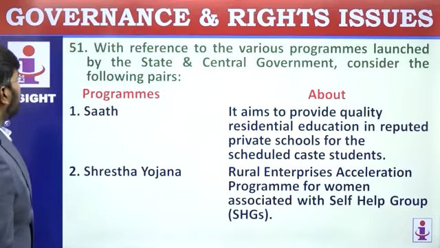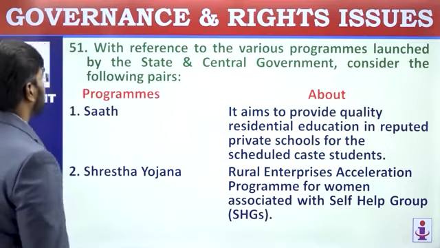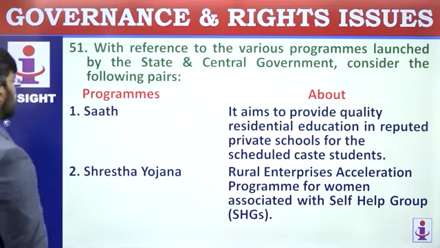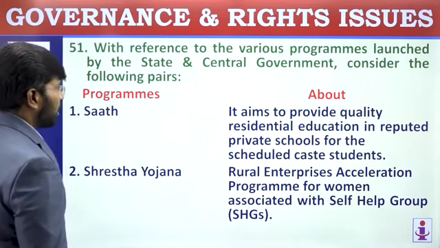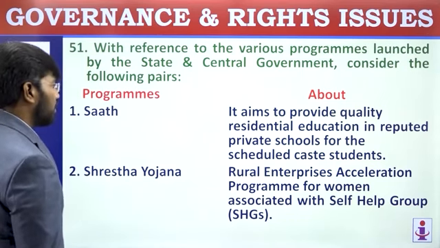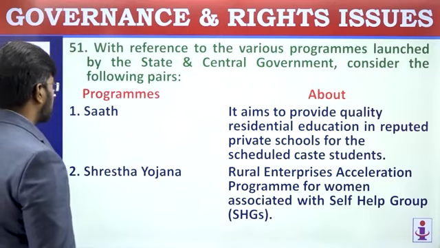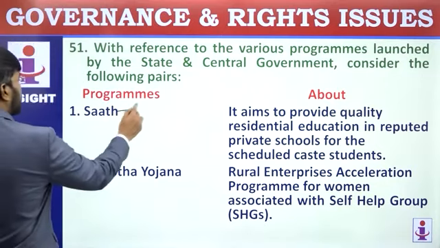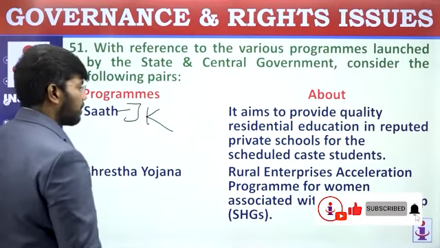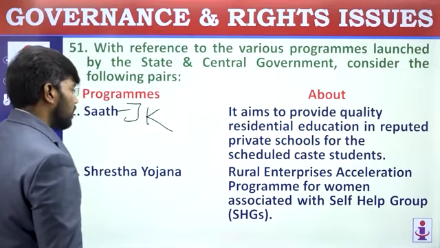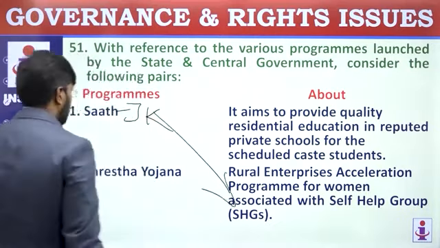Be careful. 51. With reference to various programs launched by the state and central government, consider the following statements. Program and schemes. SAT. It aims to provide quality residential education in reputed private schools for the scheduled caste students. This is not related to SAT. SAT is related to some Jammu and Kashmir government's project. Rural Enterprise Acceleration Program for women associated with self-help group. This is related to this one.